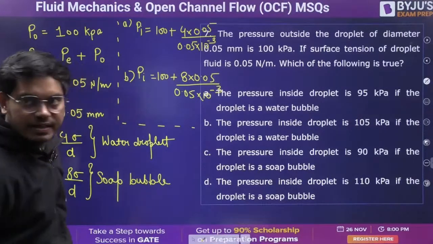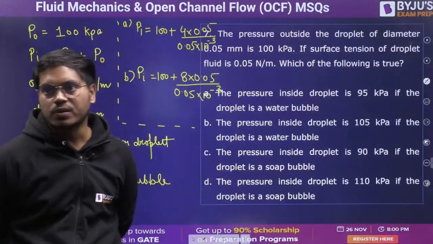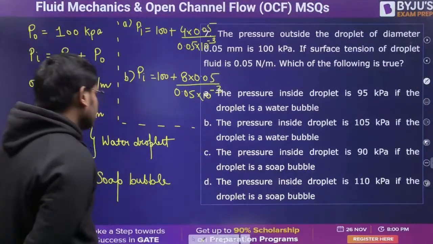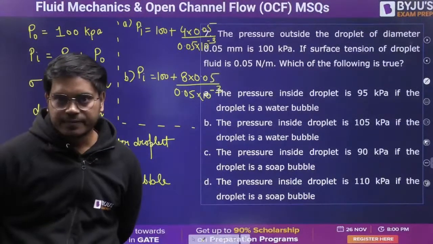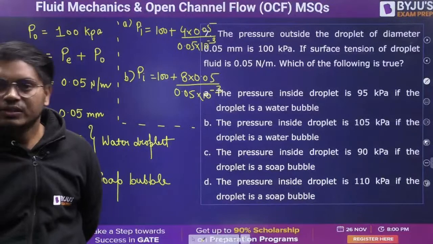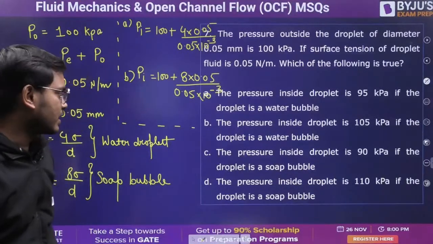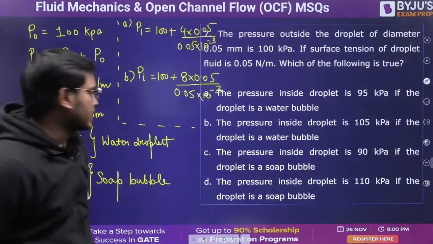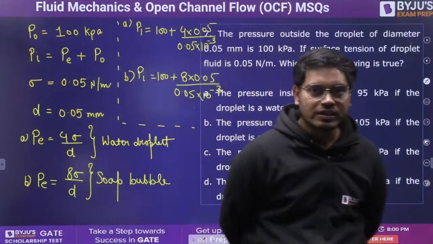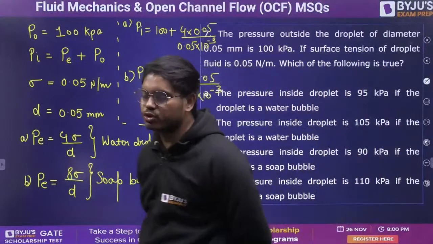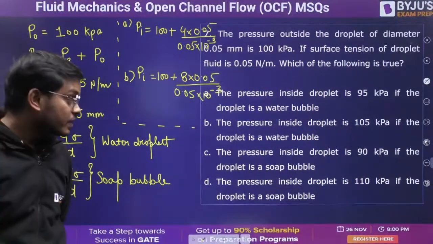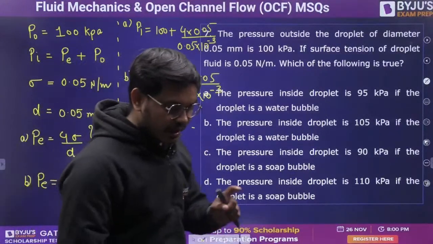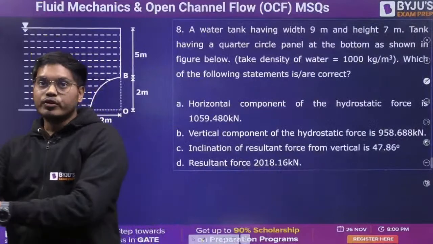So I think B and D are the close option, but not the right option, right? Because this is MSQ, there is no negative marking. Your answer is also not matching. So instead of leaving it, just please mark the answer as B and option D, right? But I would say this is not the appropriate option. They should have given the exact answer, because this is not where we are doing the approximation or anything like that, right? So obviously MSQ, no negative marking. You can still attempt the closest answer. Moving on to the next question.